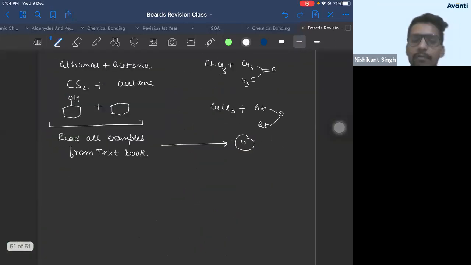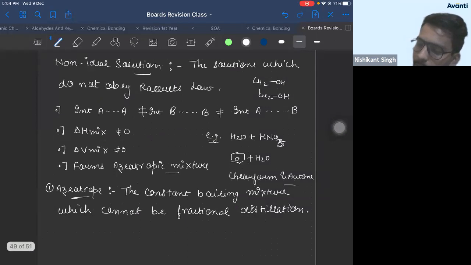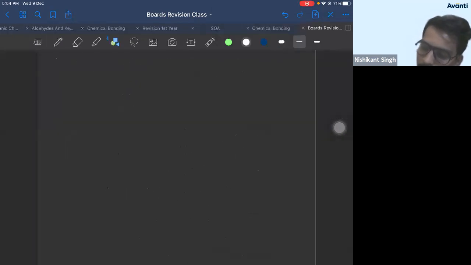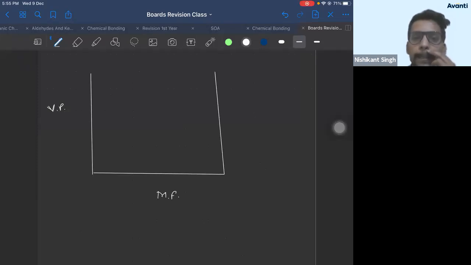I will discuss the graph of both, so please pay attention. If you want to understand the graph, I will explain it. The graph is like this: vapor pressure is plotted against mole fraction.